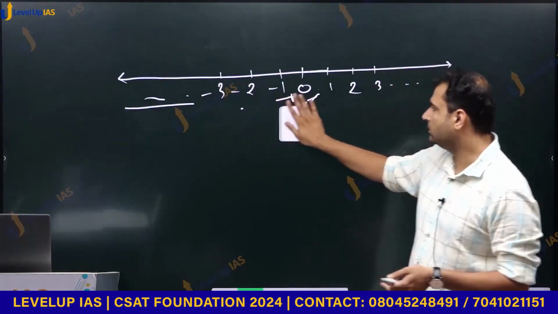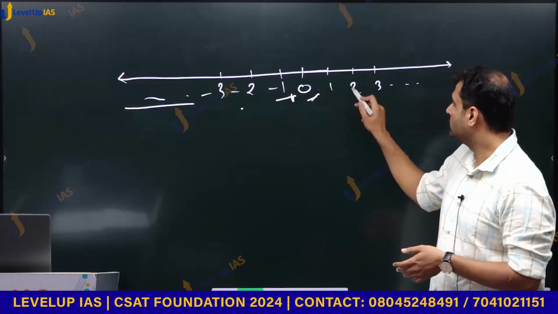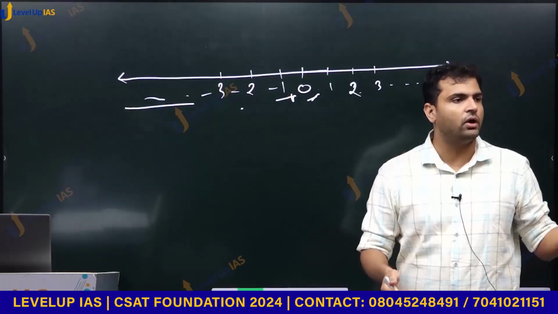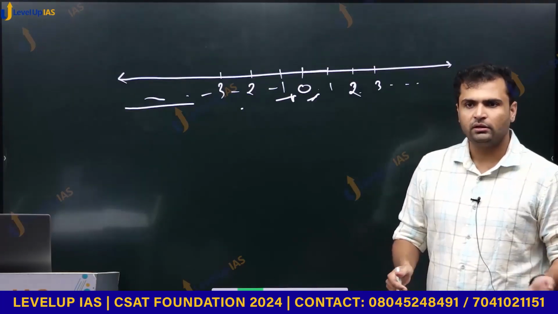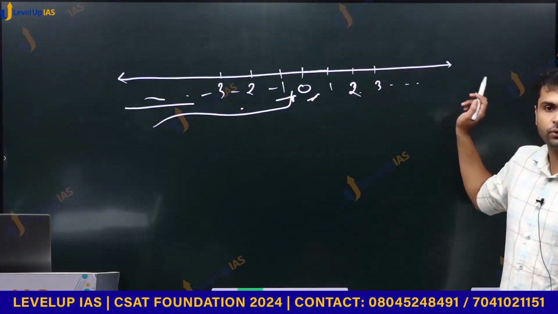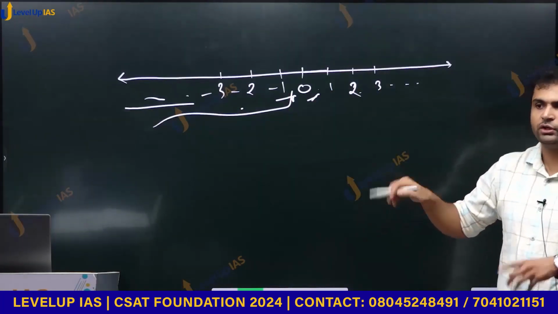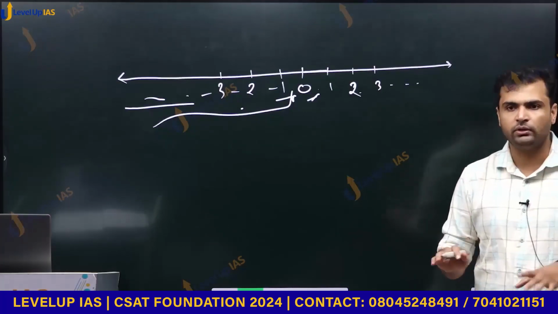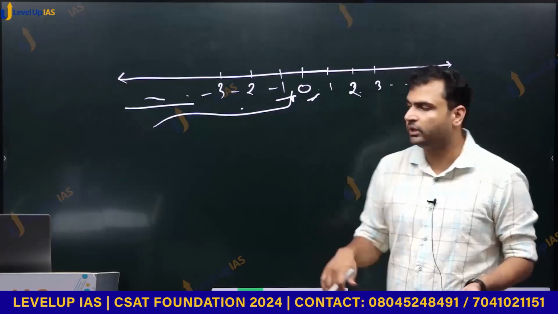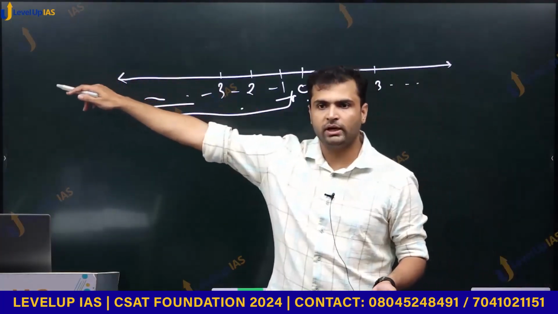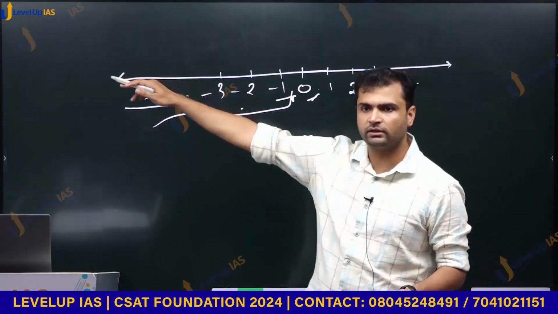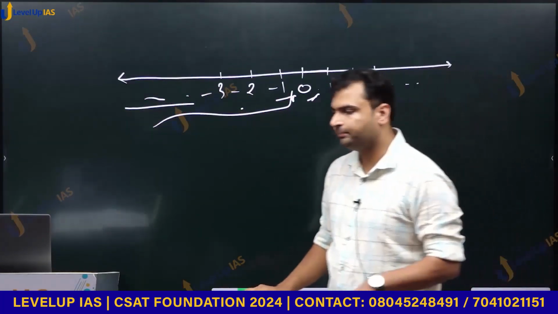If they would have said non-negative integers instead of positive, meaning we just don't want negatives, only these are not allowed, all these are okay, then 0 is also there. 0 is not positive but 0 is non-negative. If they say non-positive integers, meaning 0 to minus infinity. If they say negative integers, meaning minus 1 to minus infinity, then 0 is not negative. Okay.